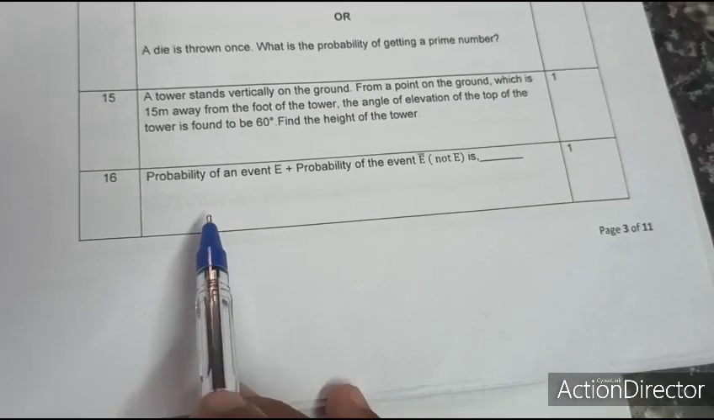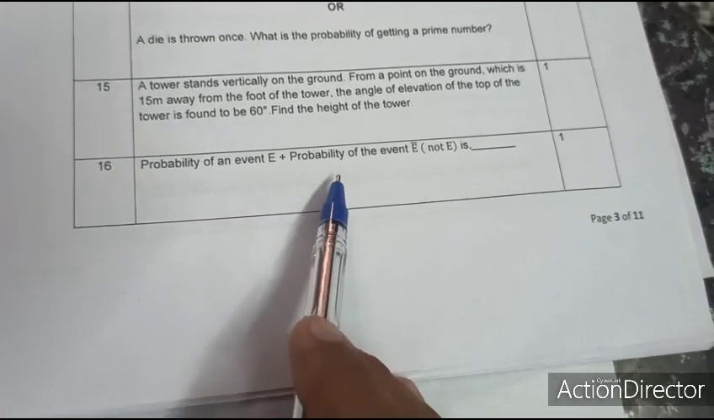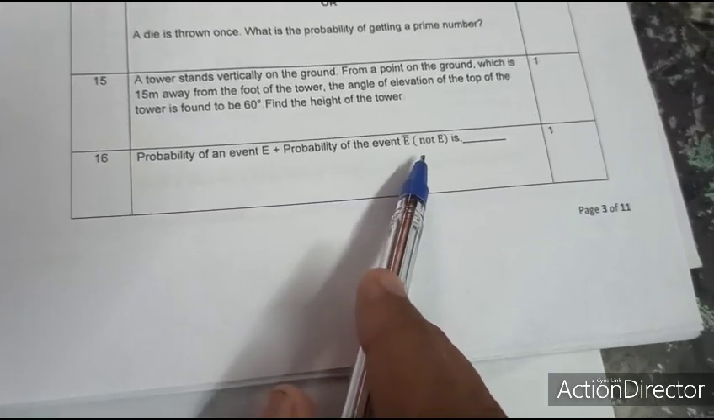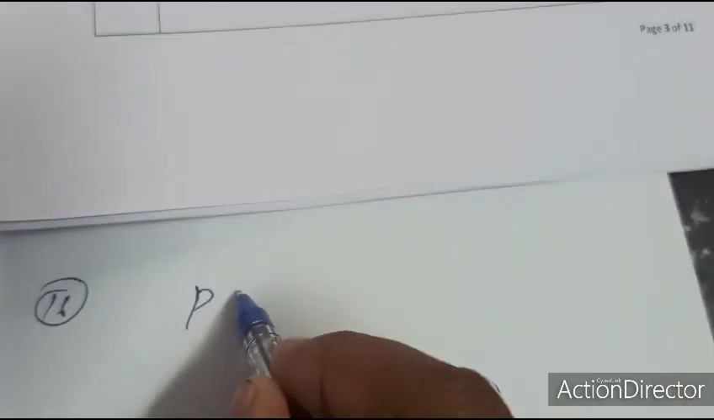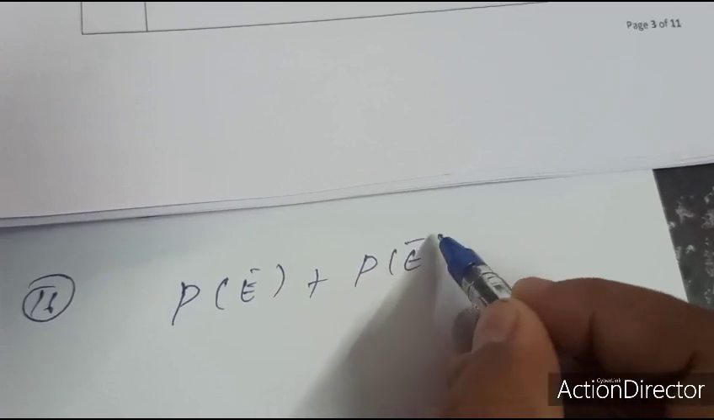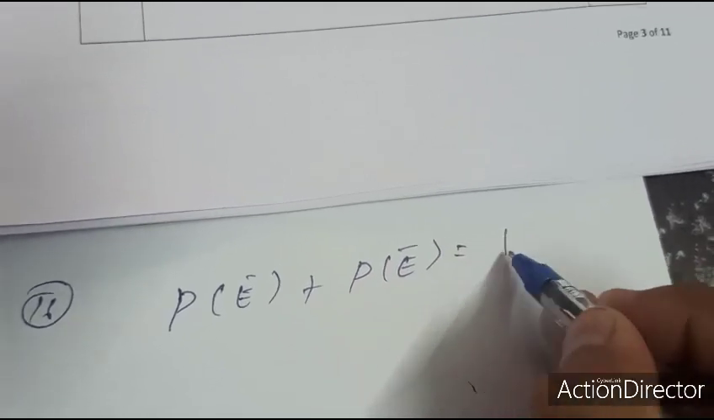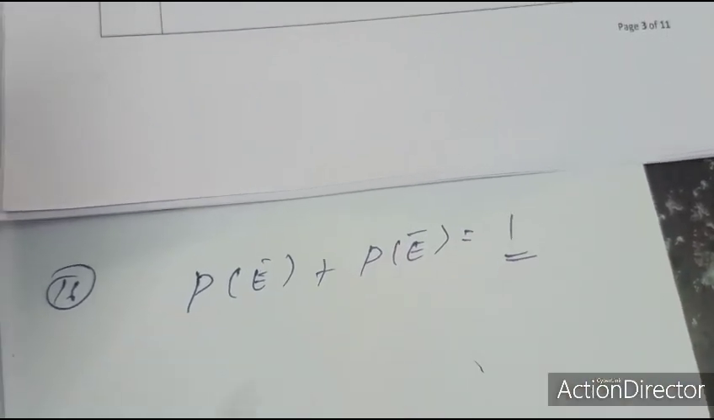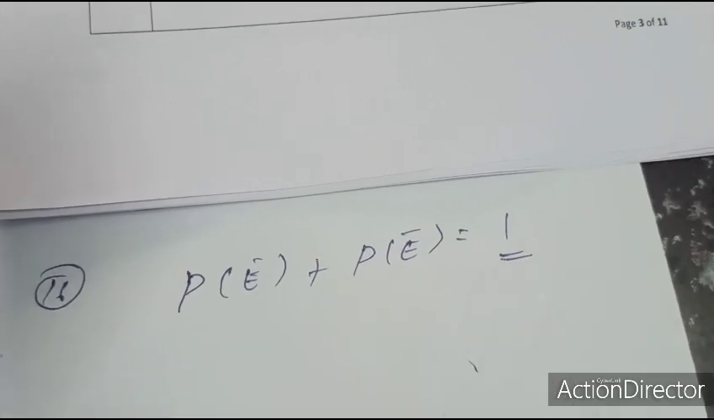16th question. The probability of event E plus the probability of event not E is 1. Therefore, P of E plus the probability of not E is 1. The 16th question answer is 1.